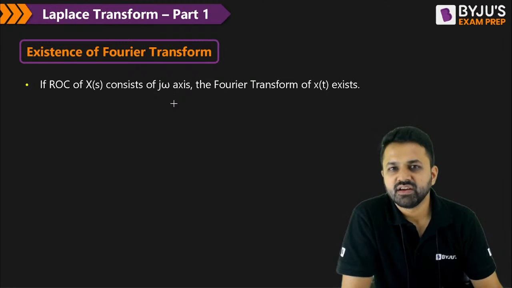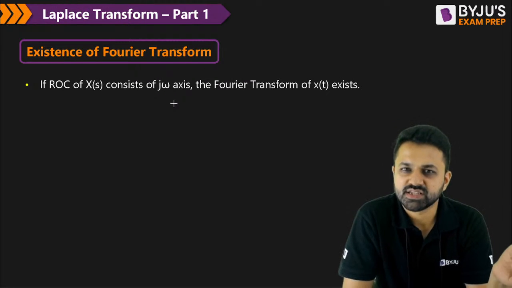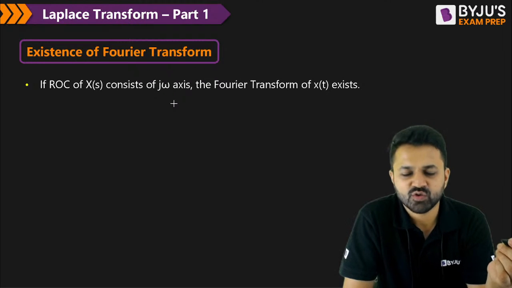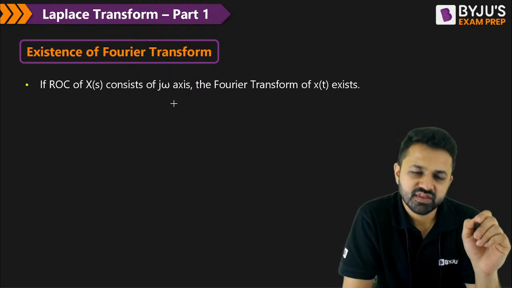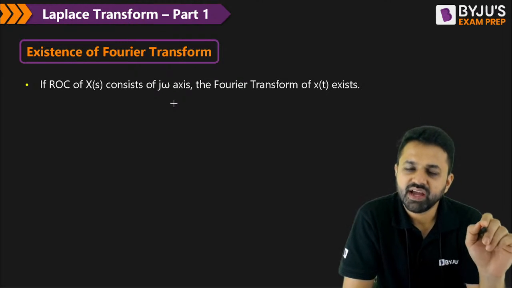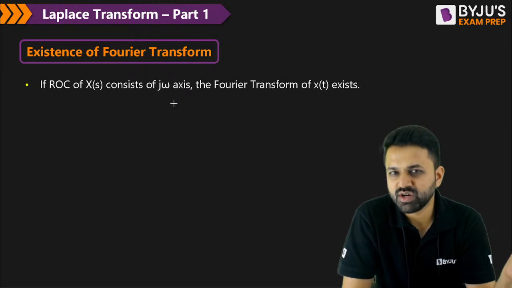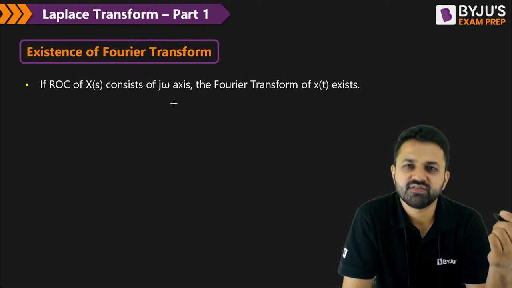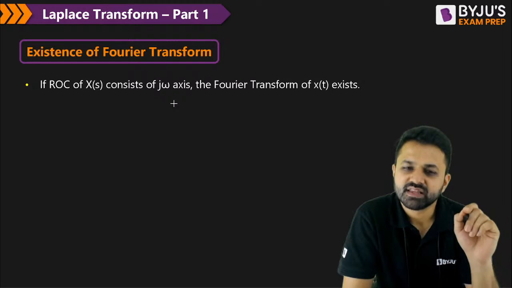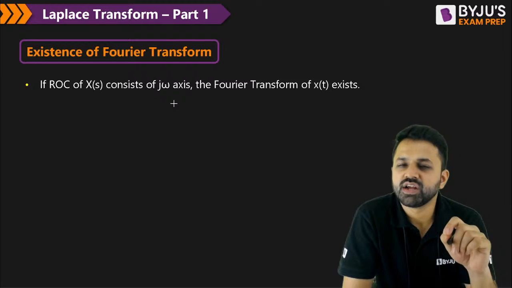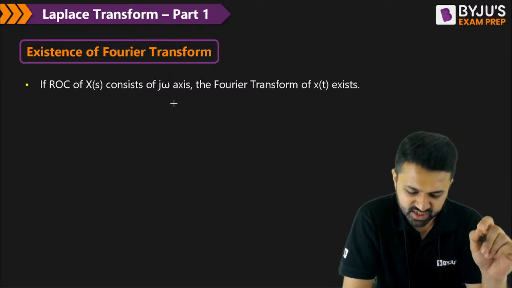When you calculate the Laplace transform, you will find the ROC also, because the ROC is compulsory, since the Laplace transform should converge. If the ROC contains the j omega axis, then you can say the Fourier transform also exists for the given function.